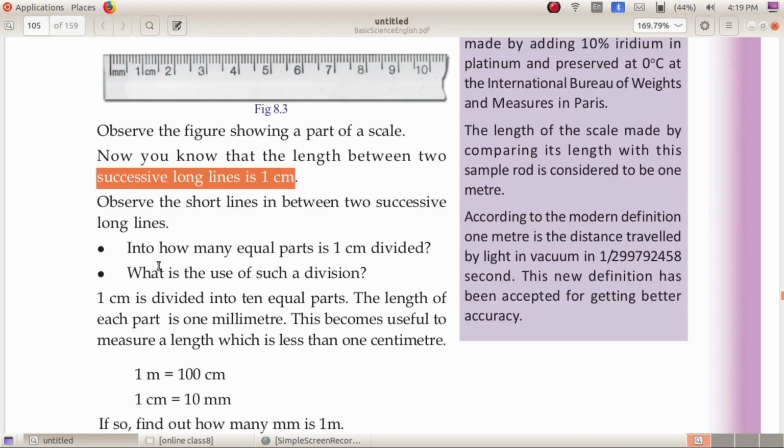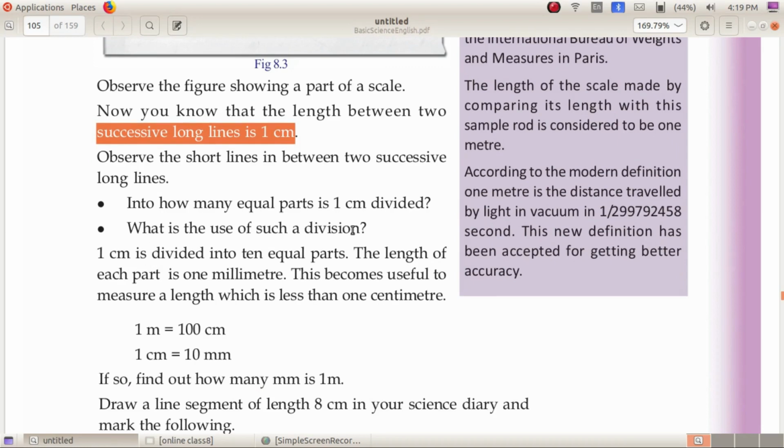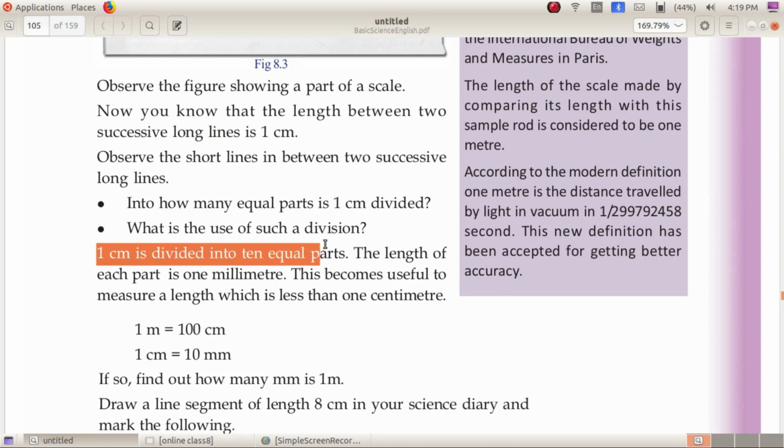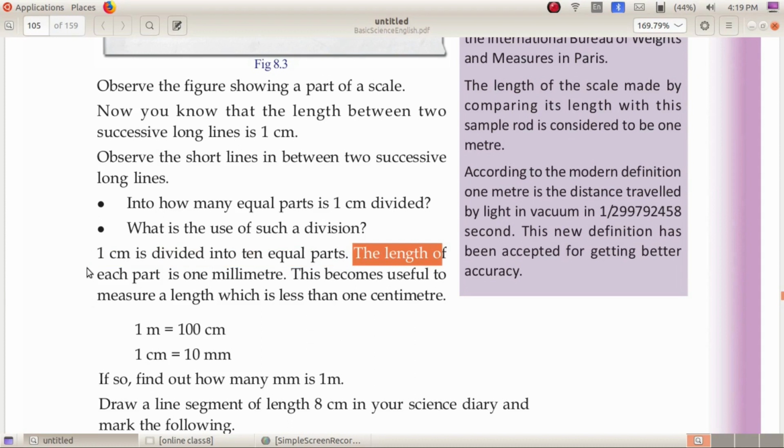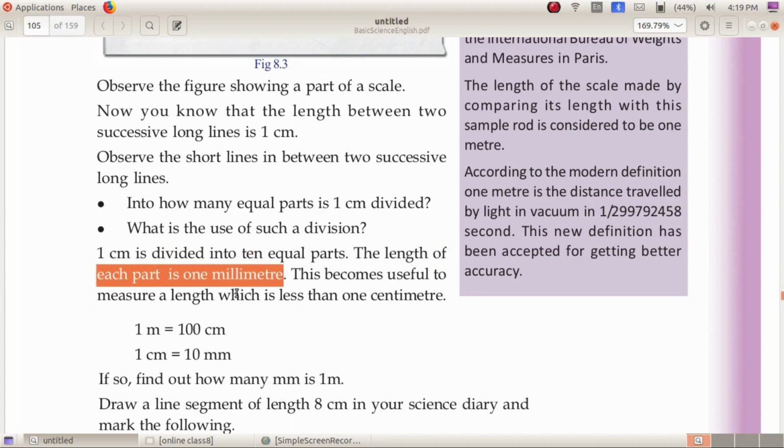What is the use of such a division? Such a division is useful for measuring lengths less than 1 centimeter. 1 centimeter is divided into 10 equal parts. The length of each part is 1 millimeter.